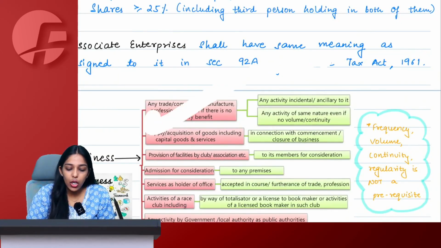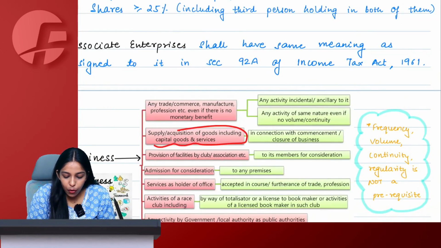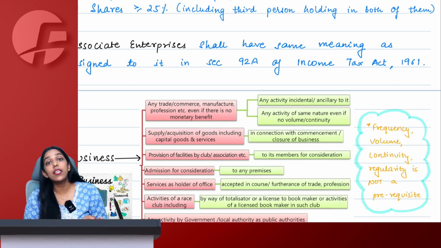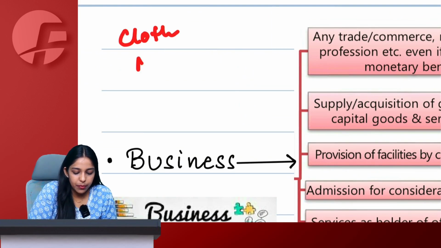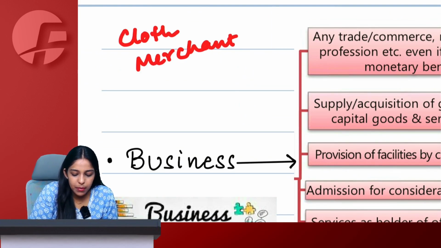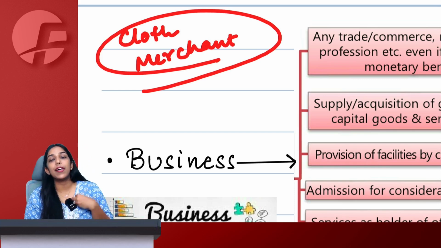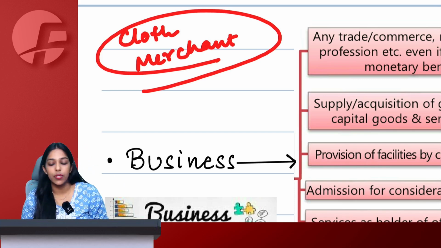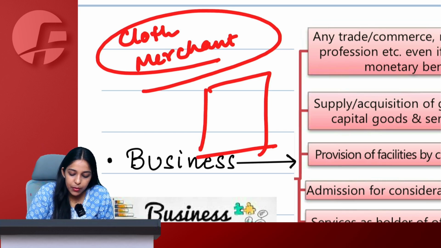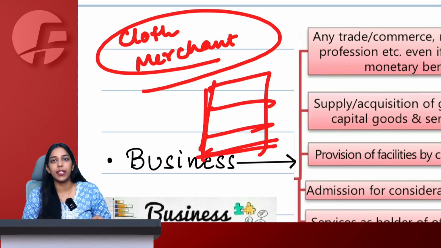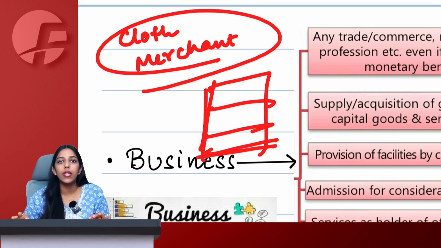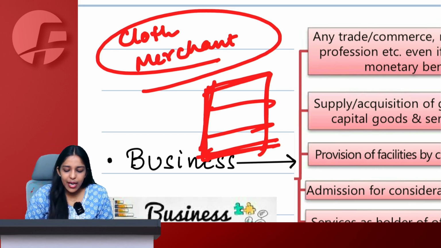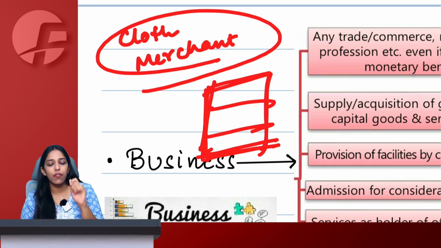Also, if I am selling or purchasing any capital goods for starting or ending my business, that is also a business. Okay. I am a cloth merchant. Example is very simple. I am a cloth merchant. My actual business is to purchase and sell clothes. But in order to keep the clothes, I purchased a wooden cabinet. I purchased a wooden almirah, a cabinet where in my store I am arranging all the clothes. Later I decide, because there was a lot of rain and I was facing problem with the wooden almirah,